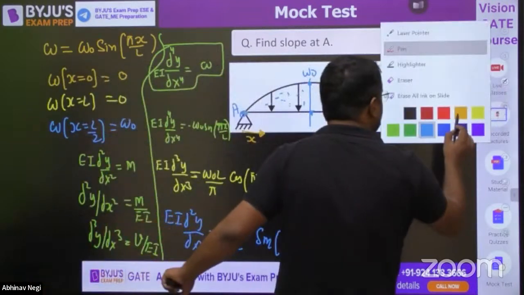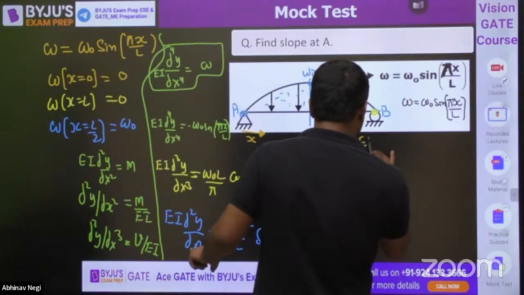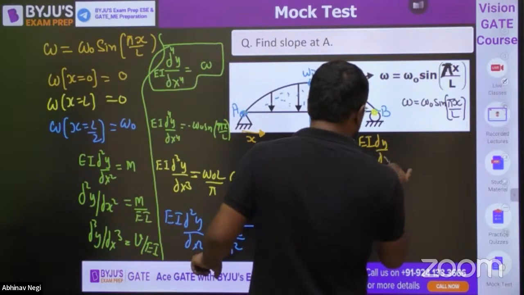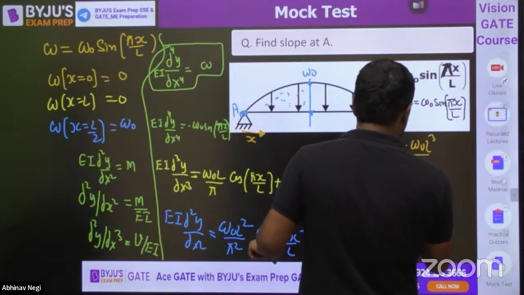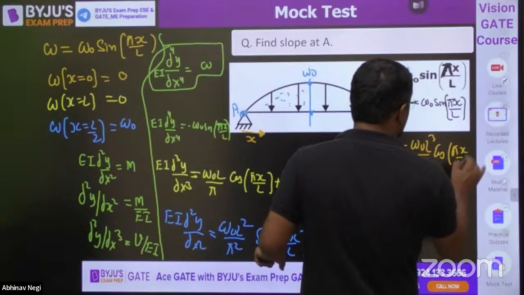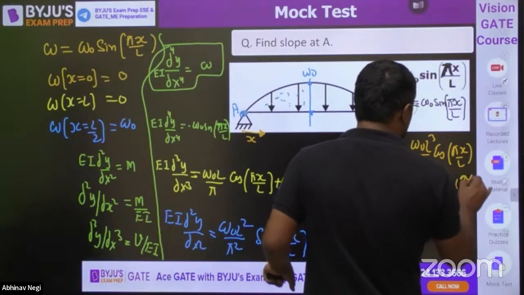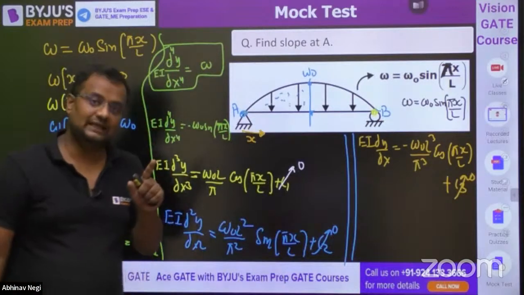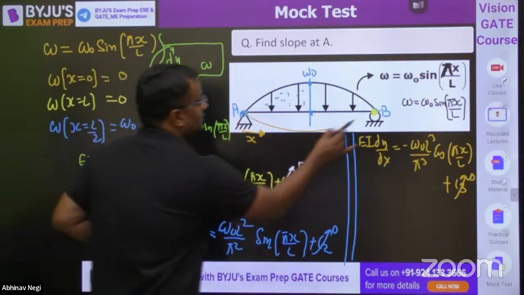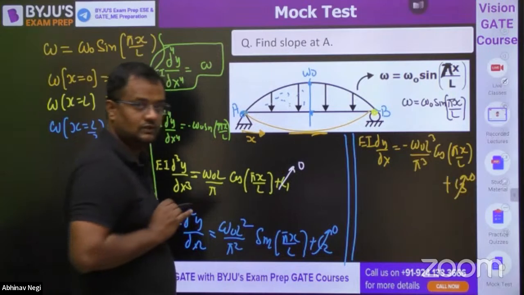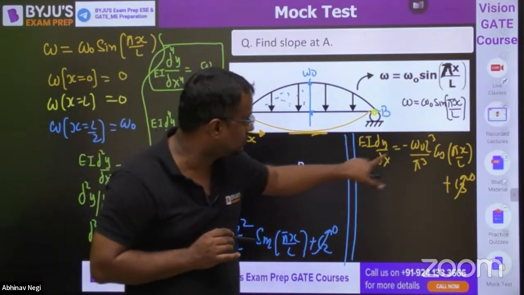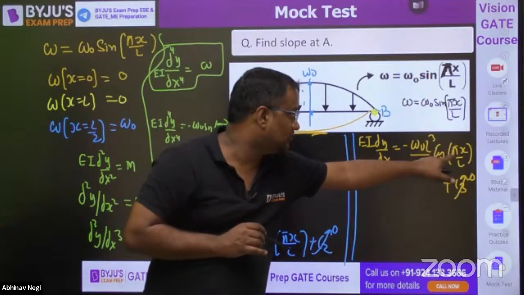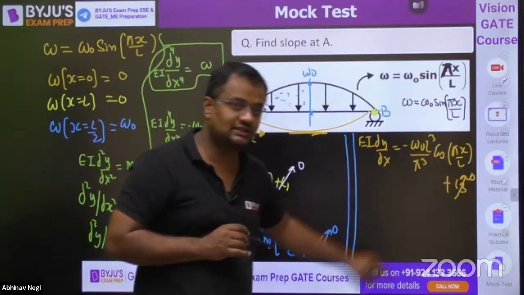Now integrate this one more time. Integration of EI d2y by dx2 is EI dy by dx. Integration of sine is minus cos. W naught L cube by pi cube cos pi x by L plus C3. This is also 0. For symmetrical beams, always the deflection shape will be like this, and here the slope will be 0. So put x equal to L by 2. The slope, EI dy by dx, has to be 0 at x equal to L by 2. L by 2 means cos pi by 2. 0 is equal to 0 plus C3. C3 is equal to 0.